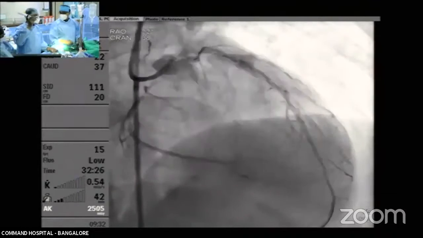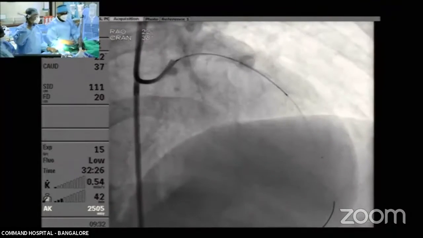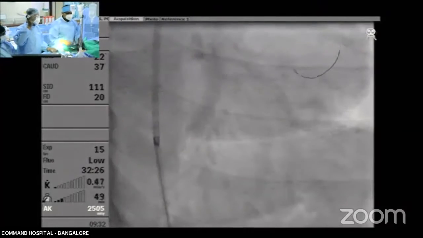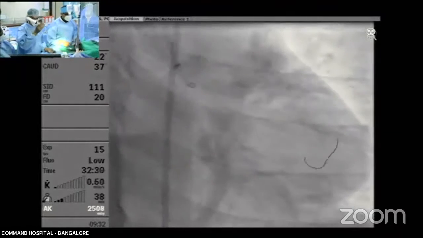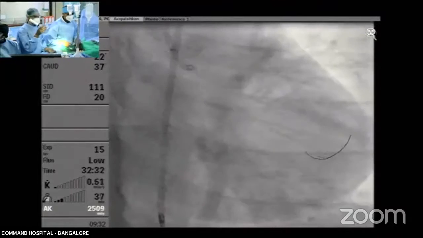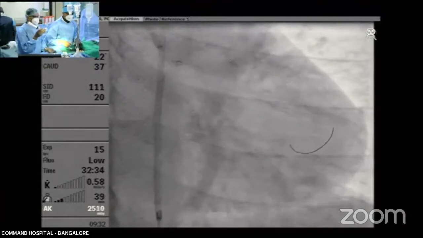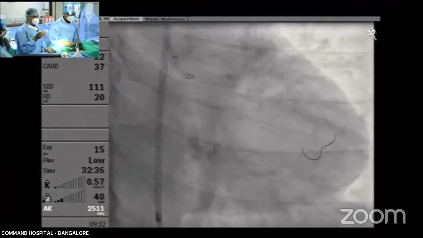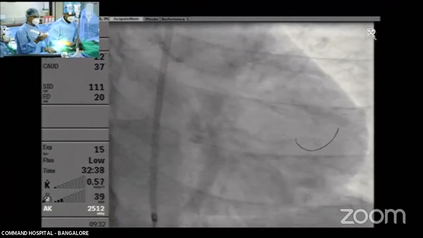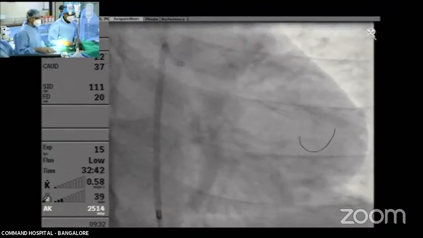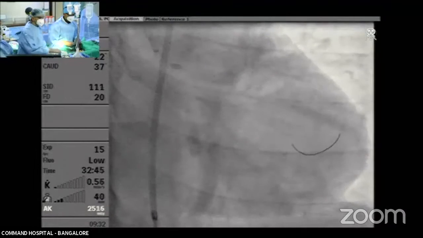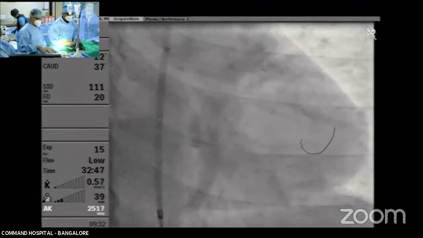And everywhere, as per the recent ESC guidelines, look at the distal reference landing zone, proximal landing zone, and stented area. The main stent area should not be less than 4.5 square mm when we are using the OCT. But when you are using the IVUS, it should be more than 5.5 square mm. So this is the target.